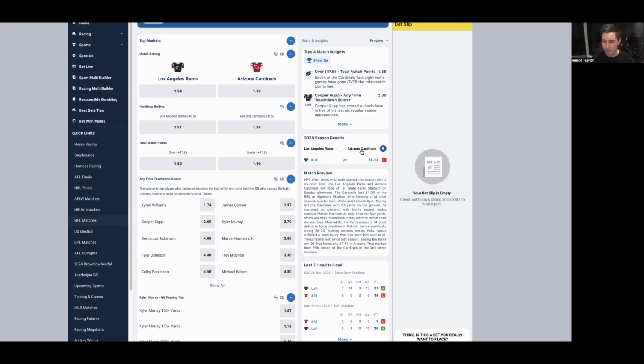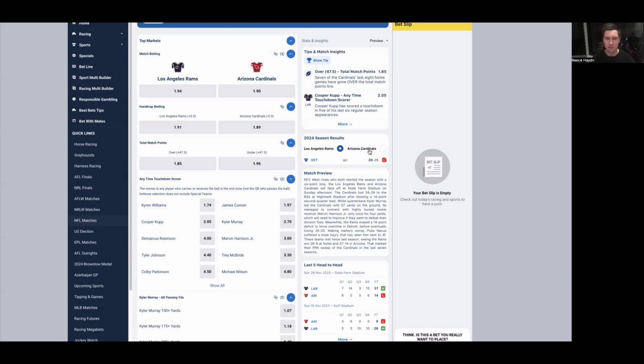Arizona were pretty good, definitely exceeded expectations in week one against Buffalo on the road. Now they're back at home. Whereas for the Rams, back-to-back road games is not an ideal situation at all. I don't think there's going to be a great deal between these two sides. You could definitely look at the try bets, like either side to win by a touchdown or less. That's probably the highest percentage betting angle in this game, and the one that I'd be most considering betting into if I was to take a side.